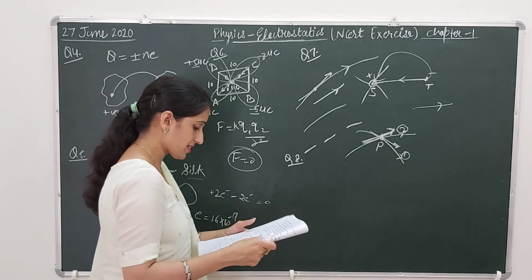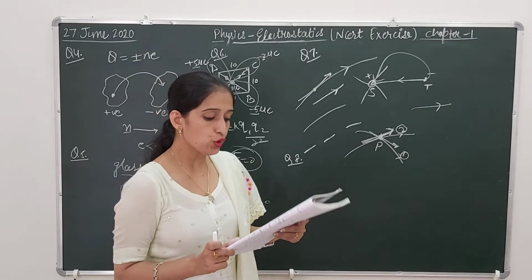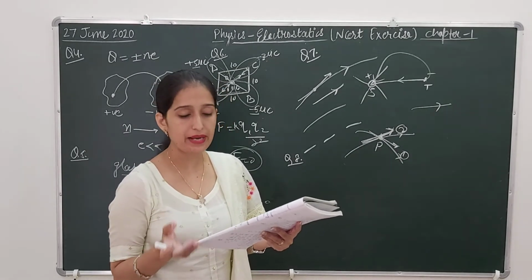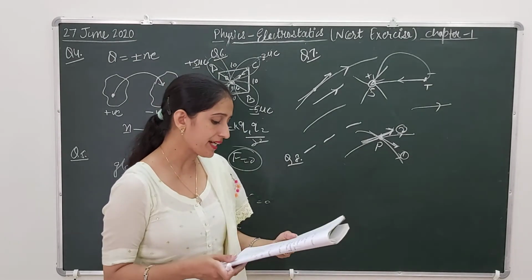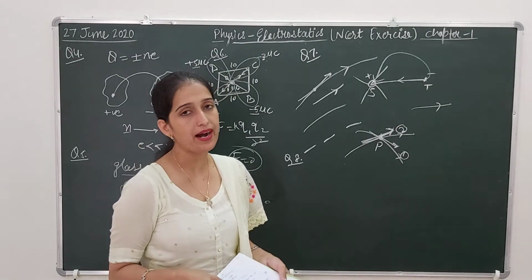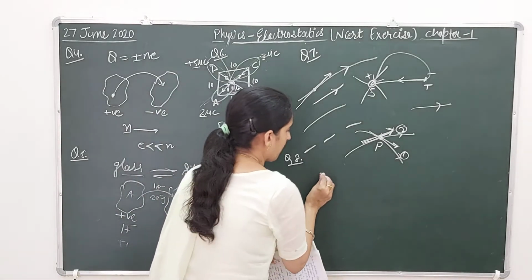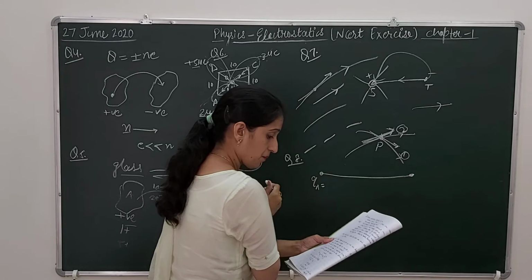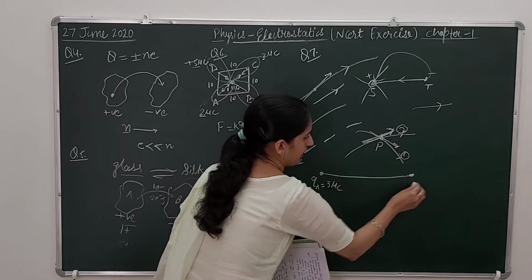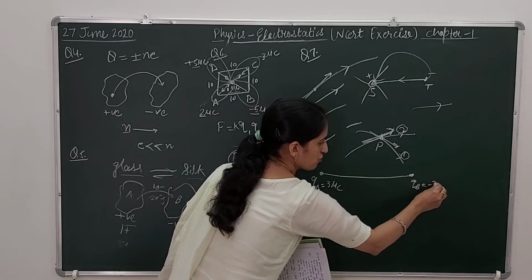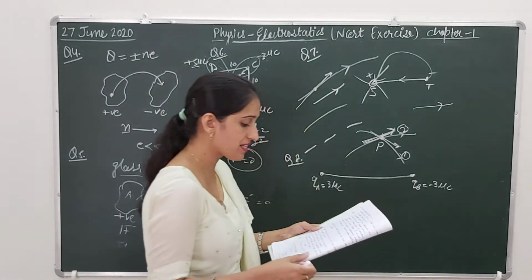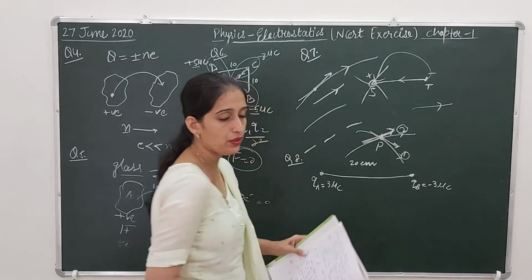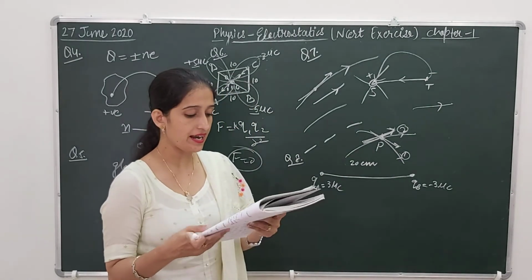Question number 8 is asking that two point charges, QA is 3 microcoulomb and QB is minus 3 microcoulomb, are located 20 centimeter apart in the vacuum. So we have two charges, QA is 3 microcoulomb and QB is minus 3 microcoulomb. They are placed in the vacuum 20 centimeter apart. Now two questions are asked here.